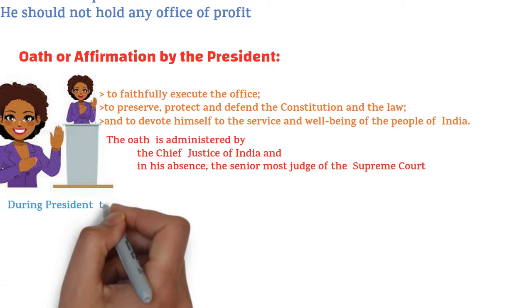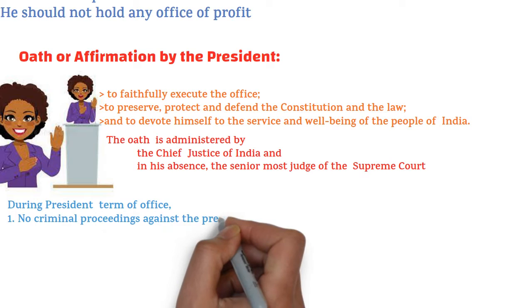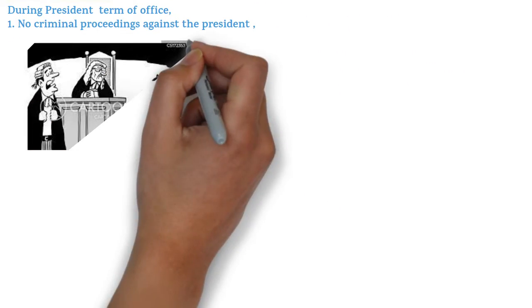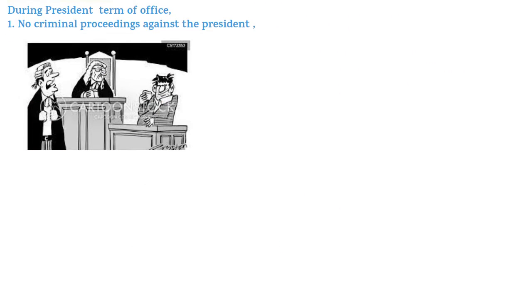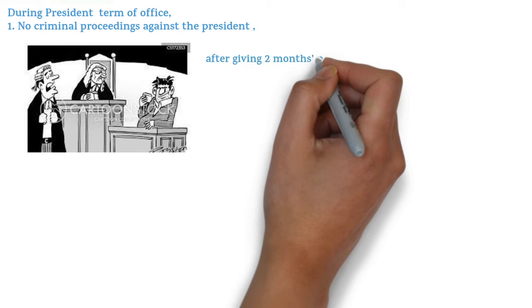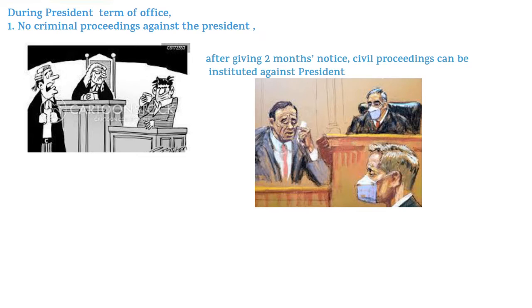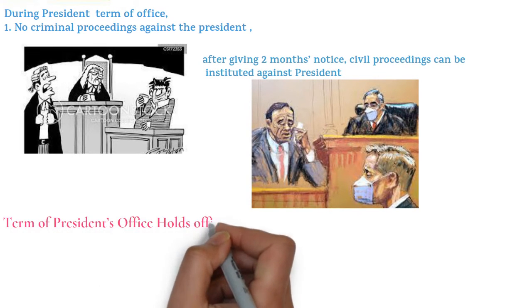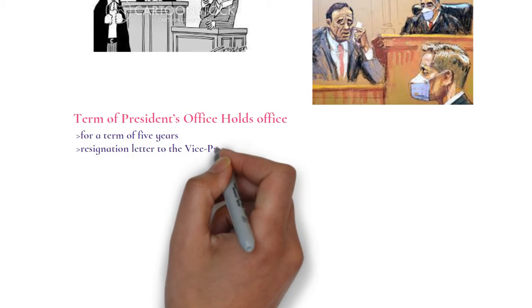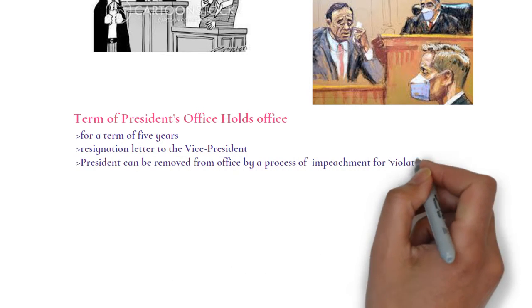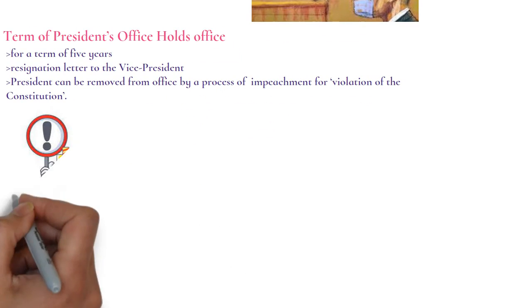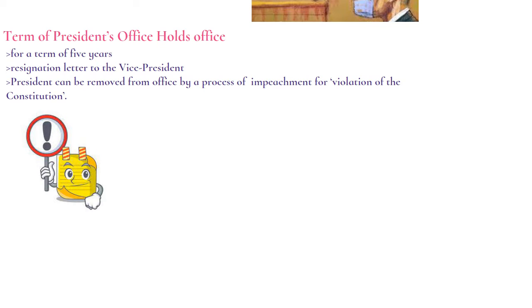Then during his office, he is immune from criminal proceedings, and civil proceedings can be instituted against him during his office after giving 2 months notice. Then term of office of president is 5 years, but he can resign before that. A resignation letter is to be given to the vice president. He can also be removed by the impeachment process for violation of the constitution.